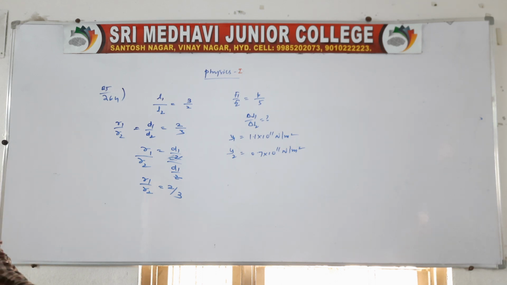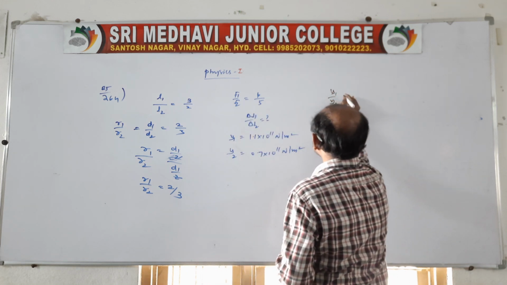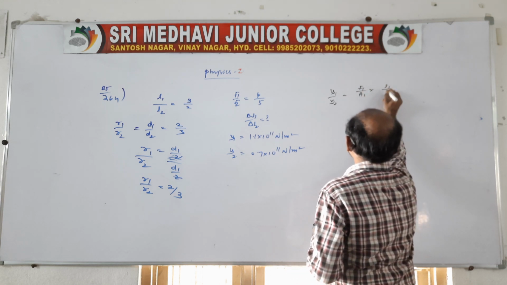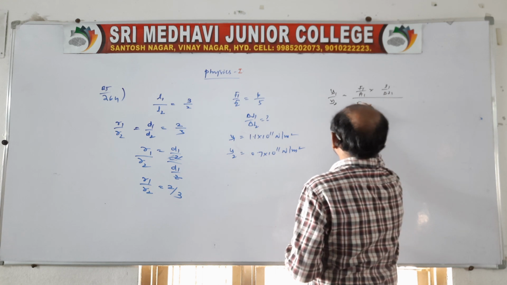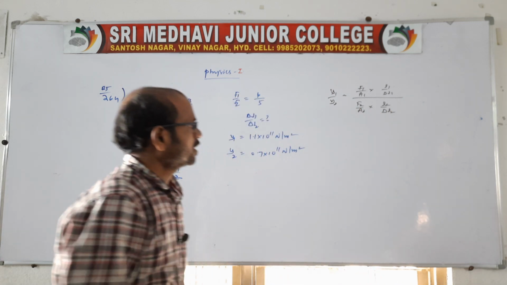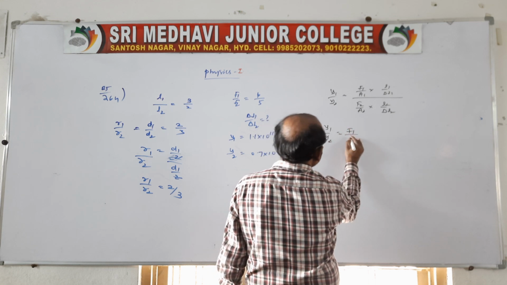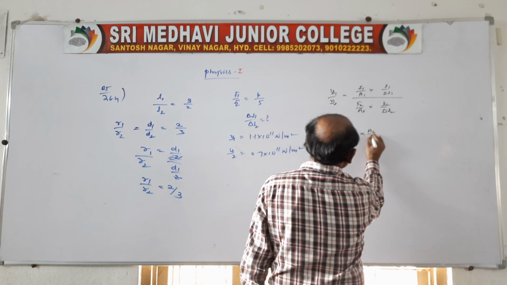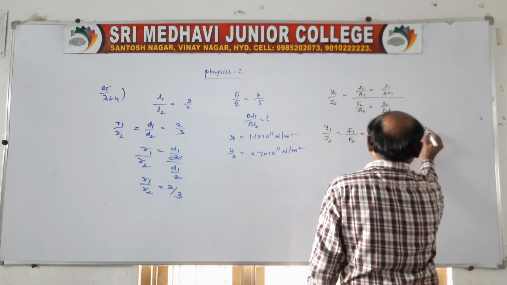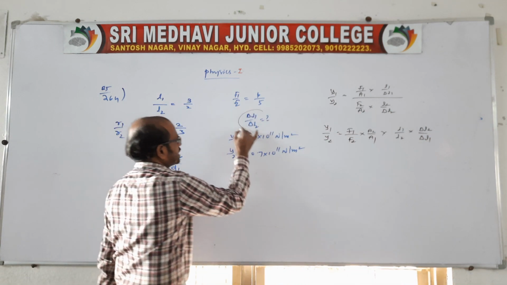Very simple, not to worry. Take Young's modulus Y1 by Y2. Directly I am writing it as F1 by A1 into L1 by delta L1, divided by F2 by A2 into L2 by delta L2. Better to write it in reverse: Y1 by Y2 is equal to F1 by F2 into A2 by A1 into L1 by L2 into delta L2 by delta L1. That's all, our formula is almost finished. What is asked? Delta L1 by delta L2.